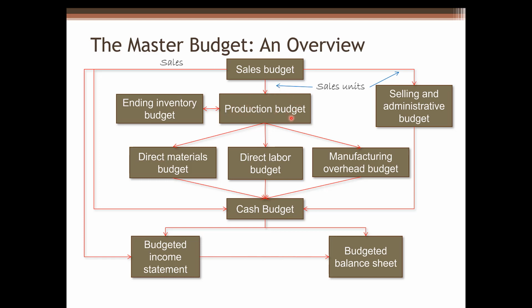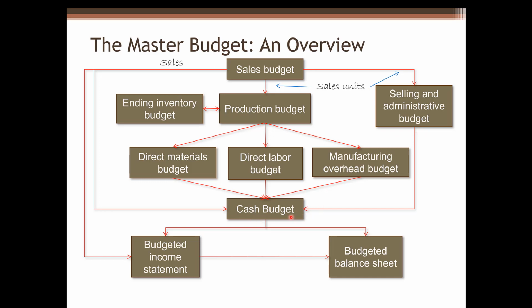Then we can prepare the production budget. The production budget lists the number of units which must be produced during each budget period to meet sales needs and to provide for the desired ending inventory. The production budget influences direct materials, direct labor, and manufacturing overhead budgets. And then we can prepare the ending inventory budget. Meanwhile, we can prepare the selling and administrative budget.